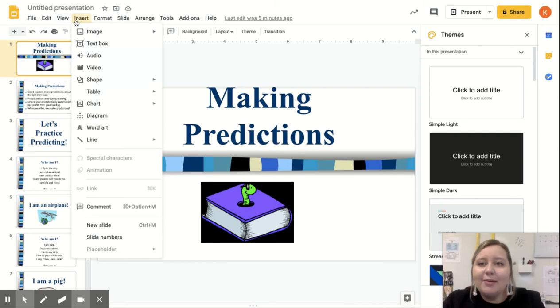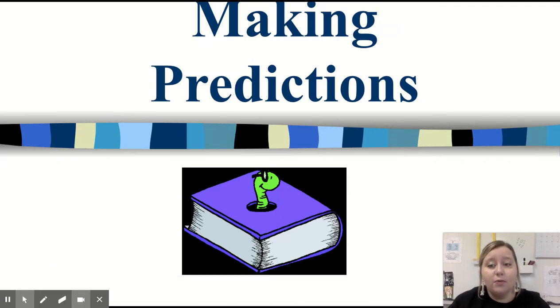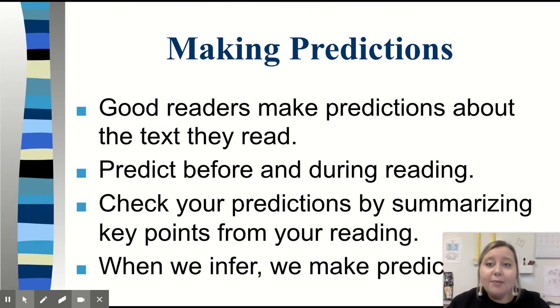Hey guys, today we're going to learn about how we make predictions. This will be our last standard for this unit, and the unit test will include this. So, making predictions. Good readers make predictions about the text that they read. You predict before and during reading. What that means is before you can start reading, you can predict, and you also predict while you're reading.